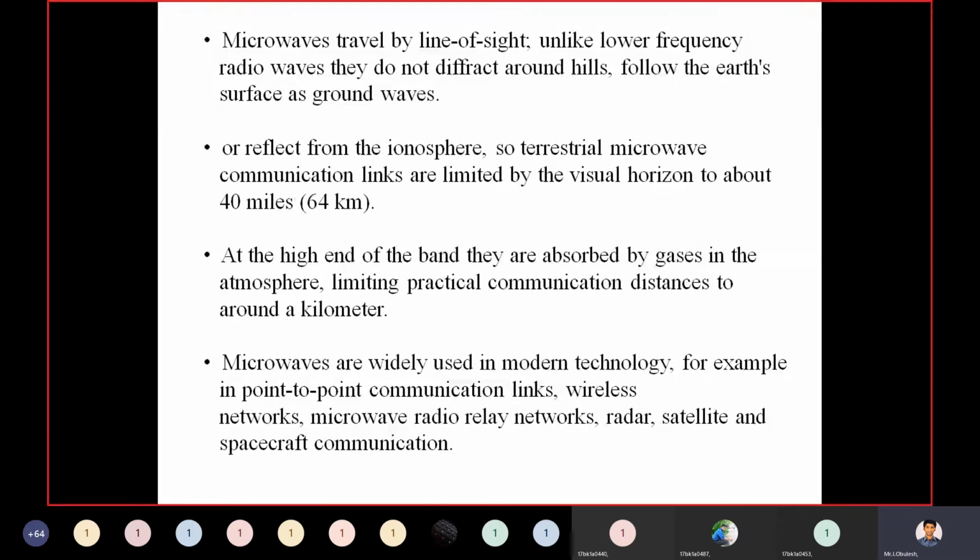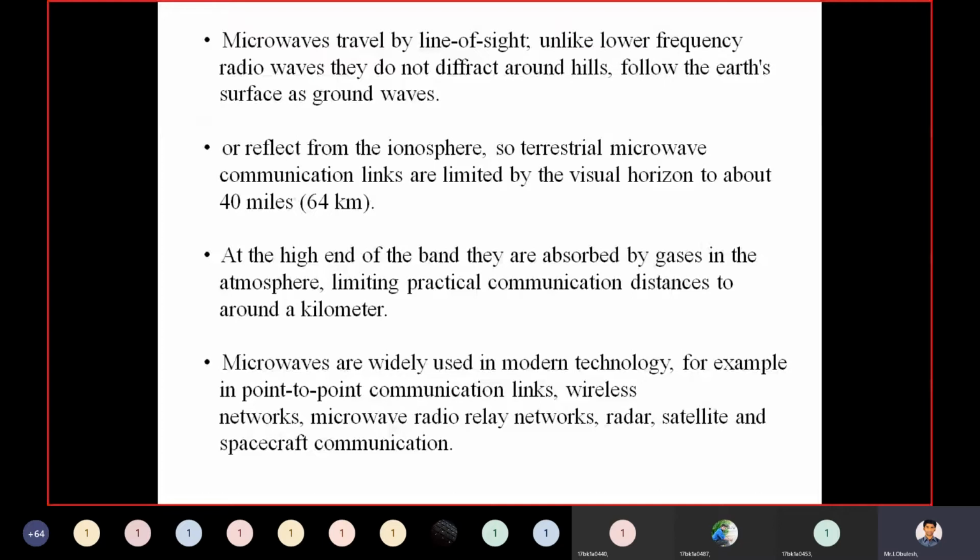The microwaves are widely used in modern technology. For example, in point-to-point communication links, wireless networks, microwave radio relay networks, radars, satellite and spacecraft communication.